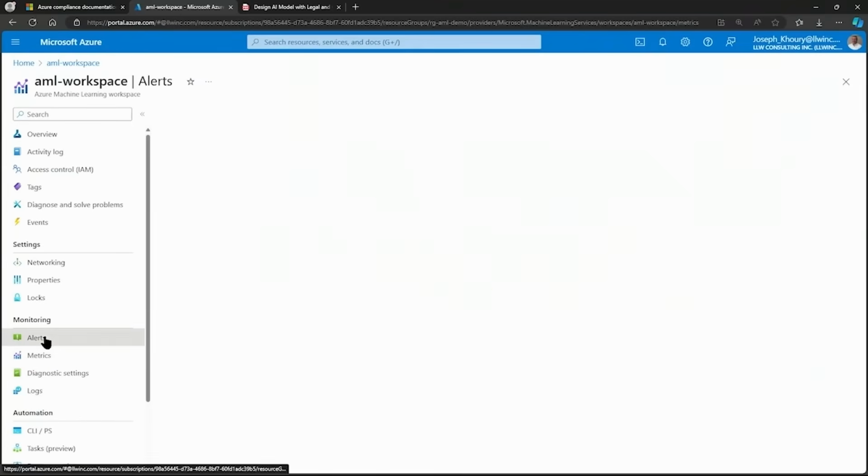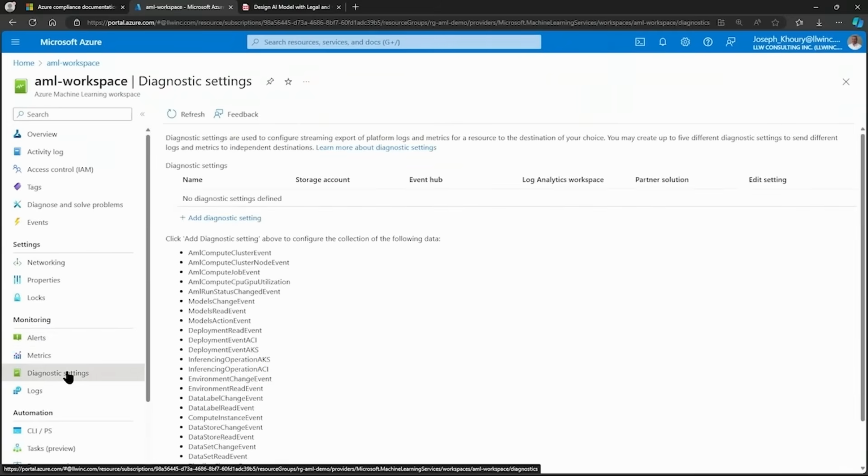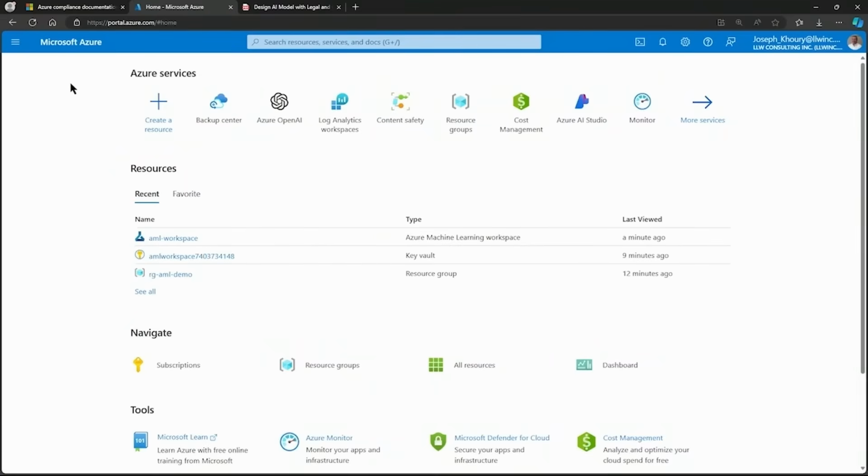So no shortage of metrics that I can track. In addition to that, under Monitoring, if I select Alerts, I can set up alert rules so that I'm notified when those rules have been breached. And in addition to that, if I select Diagnostic Settings under Monitoring, I can add a diagnostic setting, and that will allow me to deliver my logs to different locations, including log analytics, so I can perform analytics with my resource.